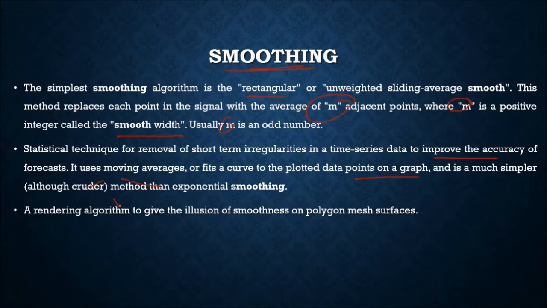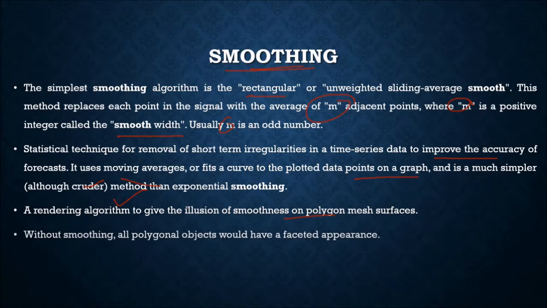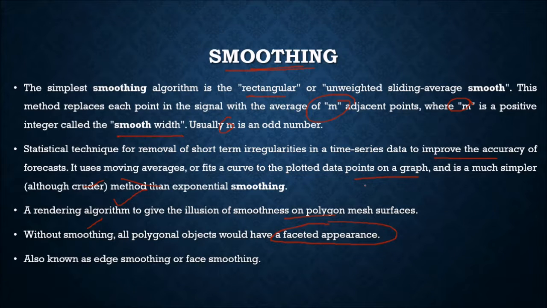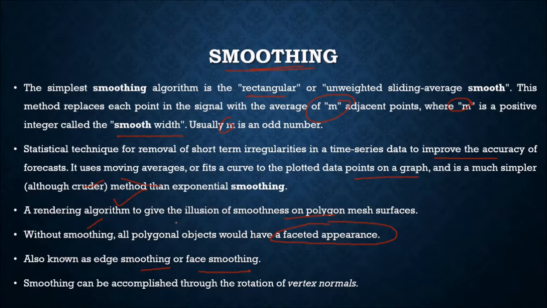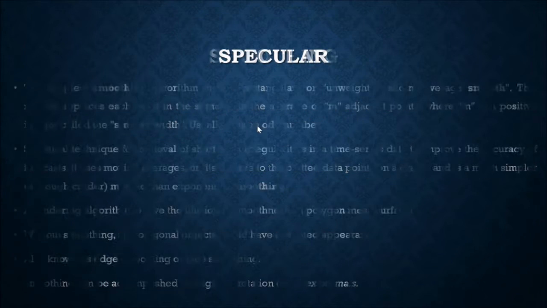Smoothing, also known as a rendering algorithm, gives the illusion of smoothness on polygon mesh surfaces. Without smoothing, all polygon objects would have a faceted appearance, as you see in flat shading. It is also known as edge smoothing or face smoothing. Smoothing can be accomplished through the rotation of vertex normals also.